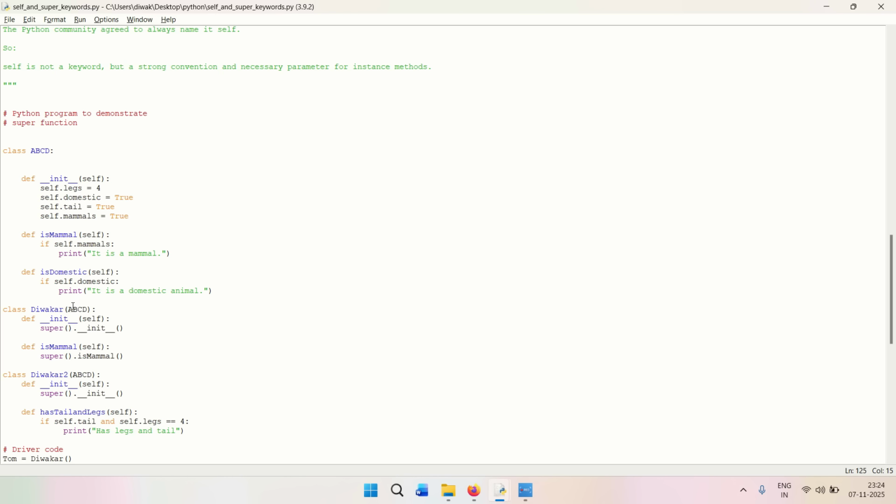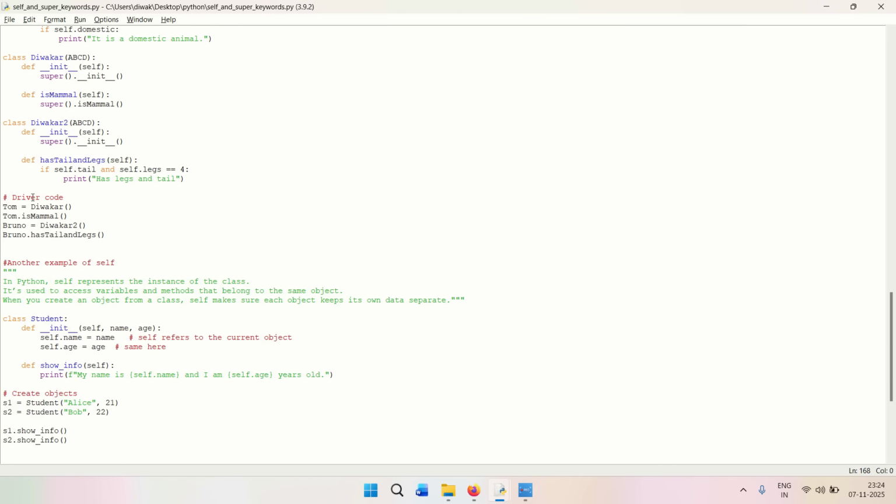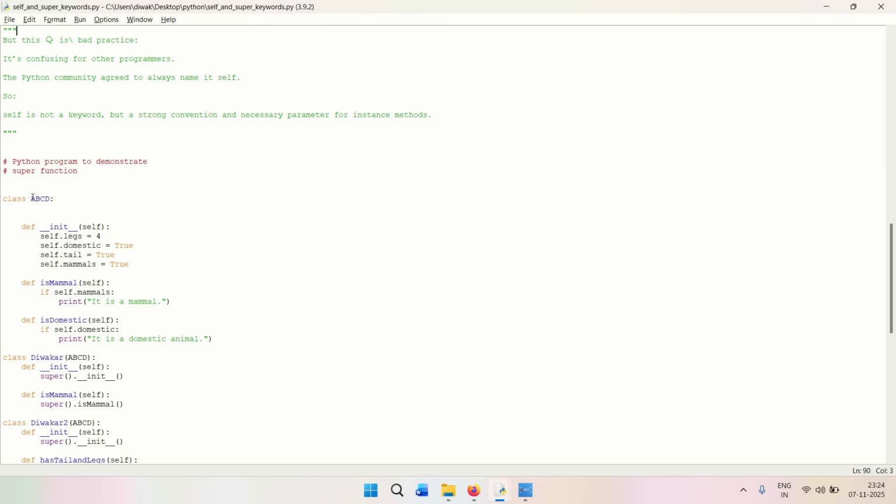Now let us talk about the self, right? So self, if you would see in the init function, we have called this self class. So why are we doing that? What is the reason for that? So basically it refers to the current object. That is why we use self, that it represents the instance to a class, and it is used to access the variables and methods that belong to the same object, right? So basically it is referring to the current object. So self dot age is equal to age, or self dot legs is equal to 4, or self dot domestic is equal to true. So basically it is referring to its own object.